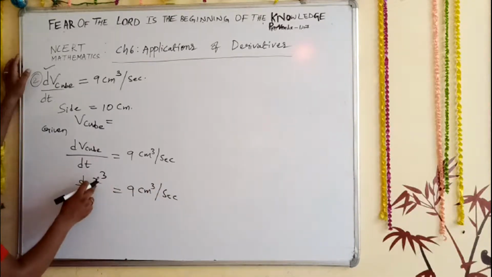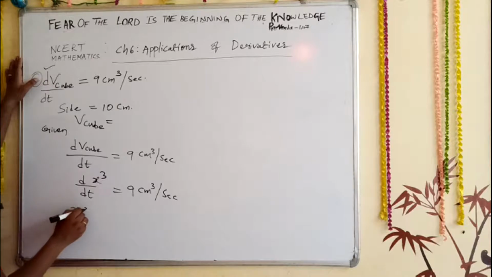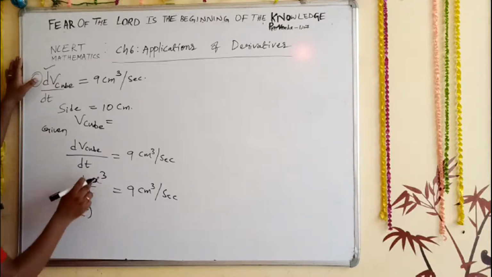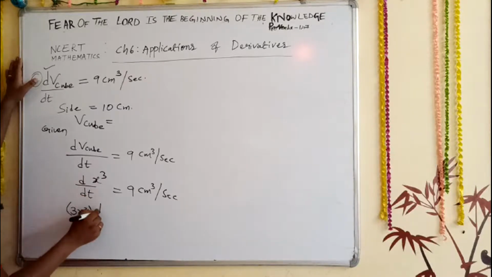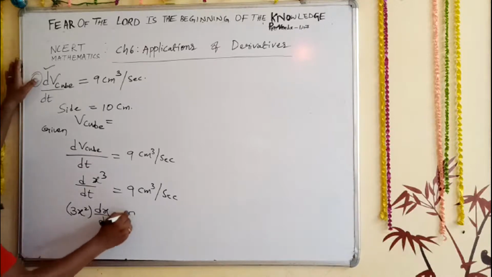You have written x cube, and that is equal to 9 centimeter cube per second. So now, using the formula d by dx of x cube is 3x square. First you apply d by dt of x cube with that formula, so you get 3x square. Then the inside term is also differentiated, dx upon dt, according to the chain rule. So that is equal to 9.